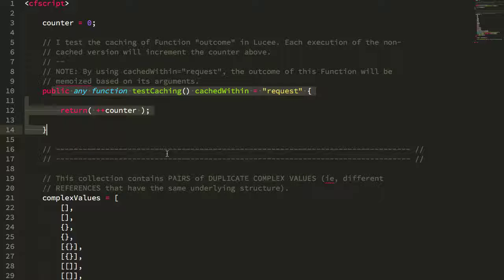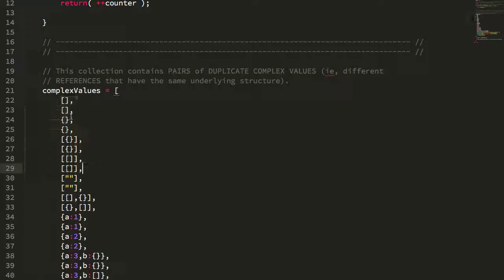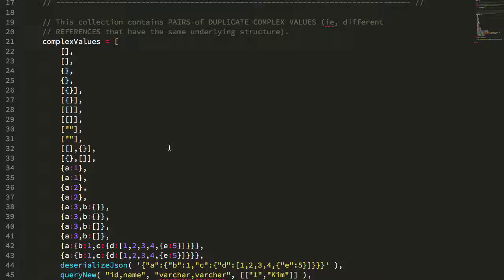And as I was playing around with this, one piece of behavior that was not immediately obvious to me is that what is considered a unique argument is not a simple translation from other programming contexts. So if I were programming in JavaScript and I passed in complex objects like arrays, structures, arrays of structures, queries, and ColdFusion components, in the world of Immutable.js and the in-vogue processing workflows around Redux, uniqueness applies to simple values and object references, meaning that these two arrays would actually be two different things in terms of uniqueness.